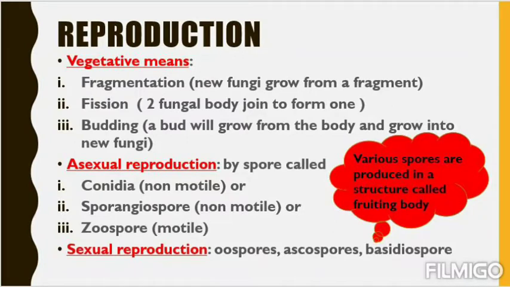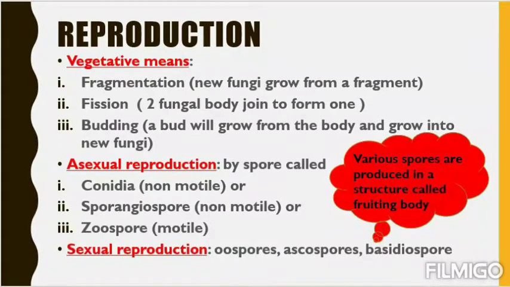Next, fission. Fission means two fungal bodies. We know the fungal body is called mycelium. Mycelium is made up of hyphae that we read. So two hyphae will come close to each other and they will become a new fungus, a new mycelium. That is very interesting. Next, budding.